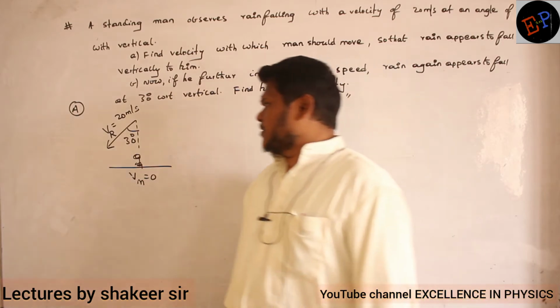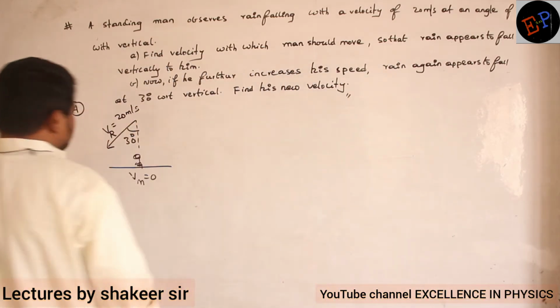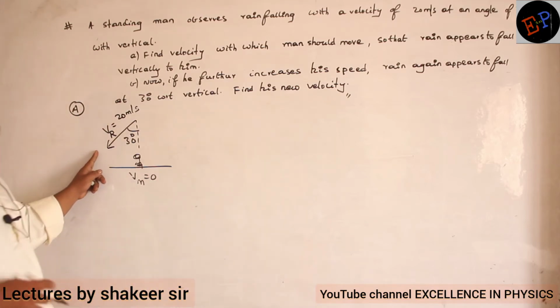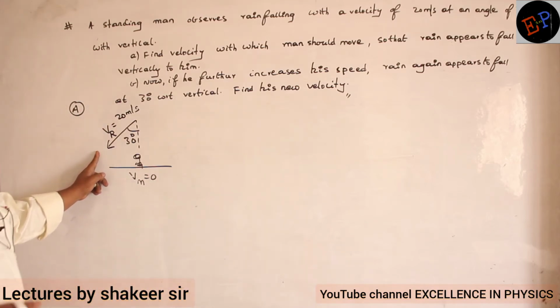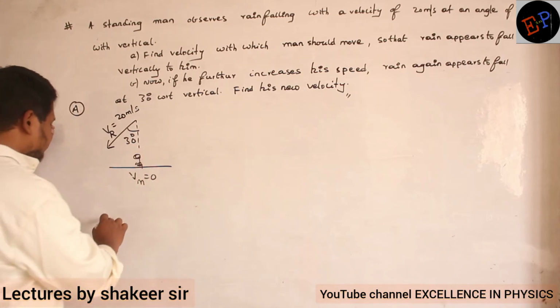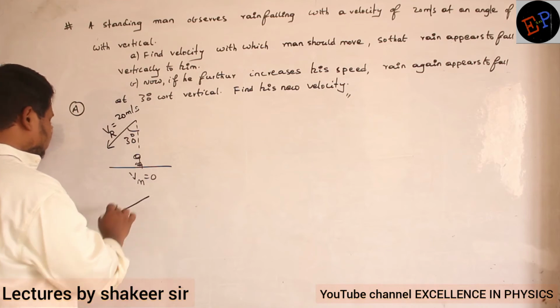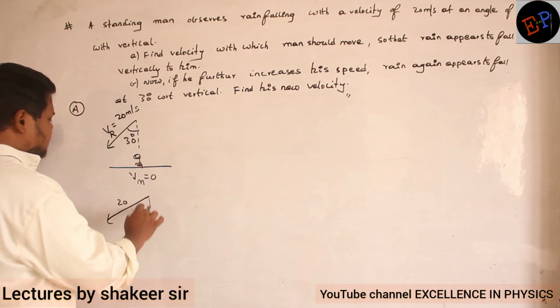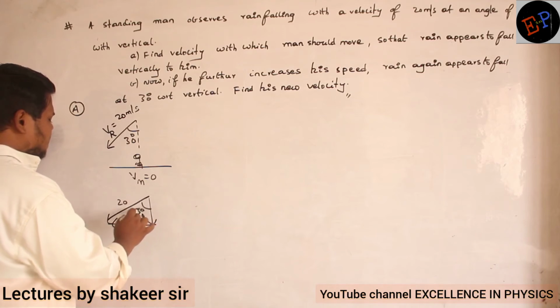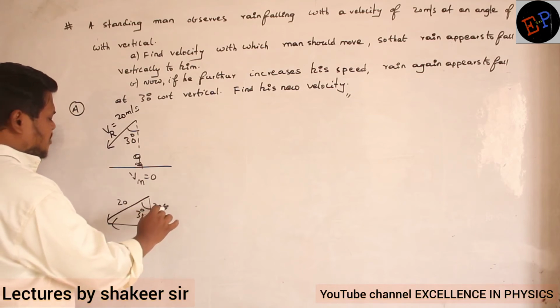So first of all, let us split this velocity into two components. Now we are doing the component method, solving the problems with the help of the component method. Take this velocity of the rain. How much is it? 20. So split this one into two components. This is 30 degrees, so this adjacent side is 20 cos 30.